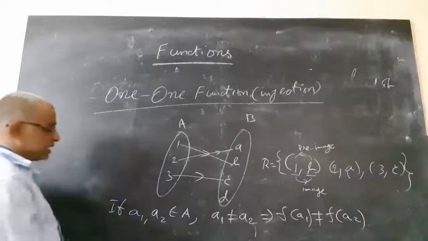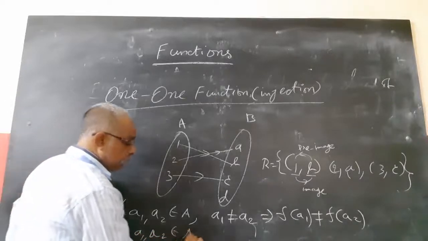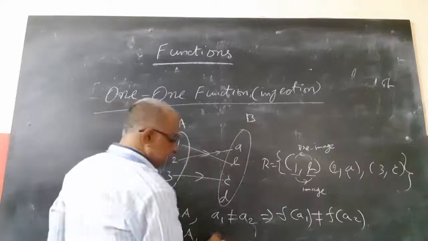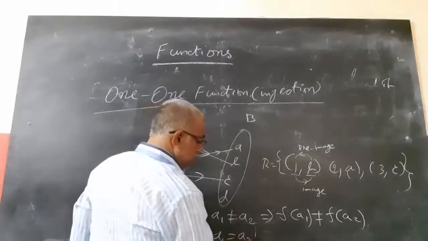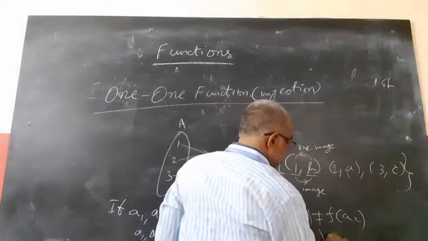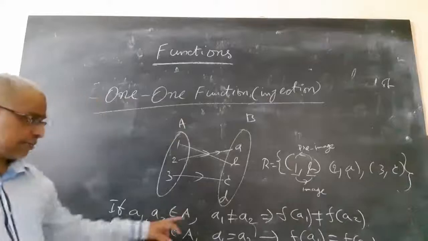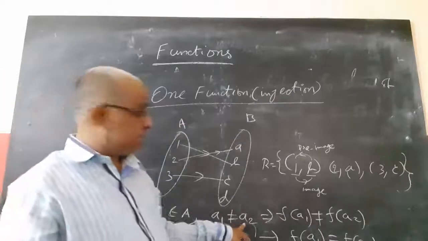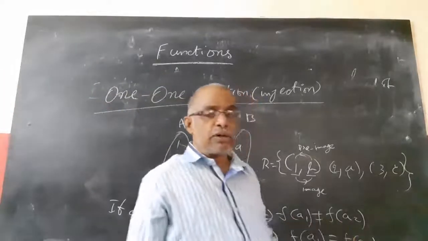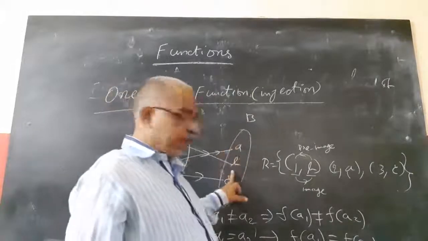In reverse, if a1, a2 belong to A such that a1 equal to a2, then f(a1) equal to f(a2). So both ways are one and the same. Means if I take different elements, we will have different images.